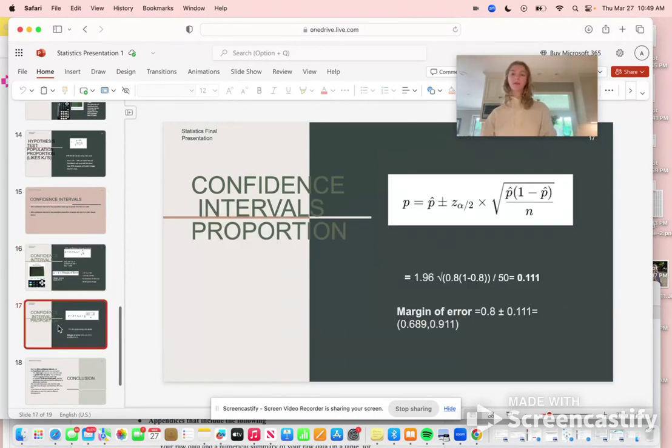So now for the confidence interval for the proportion, this is that formula that we used, shown up top, and some of the calculations that gave us the number 0.111. The margin of error, 0.8 plus and minus 0.111, gave us the range of 0.689 and 0.911.